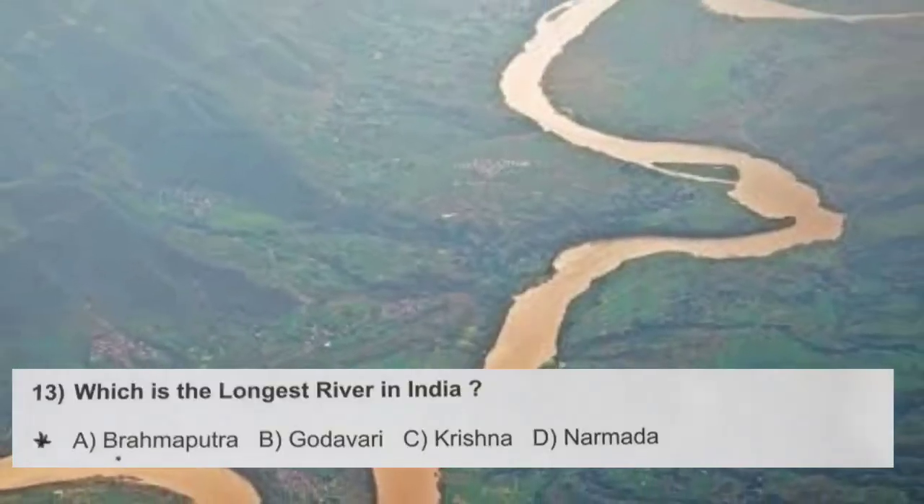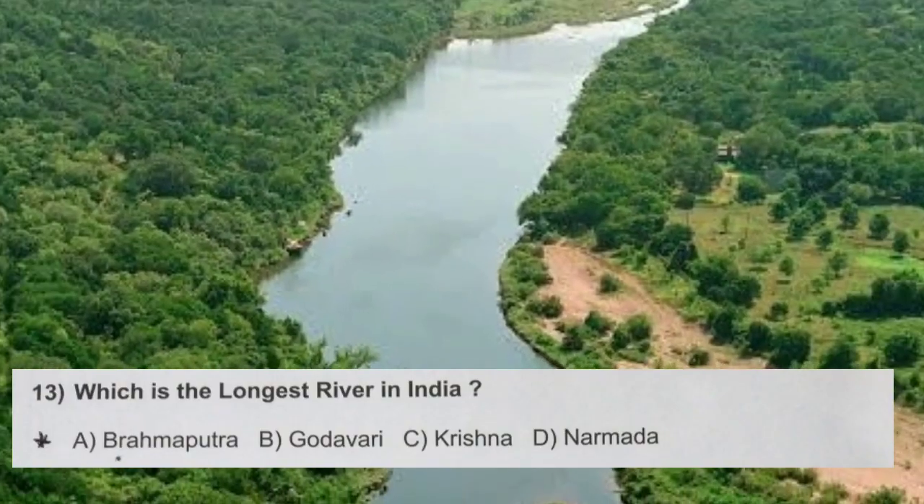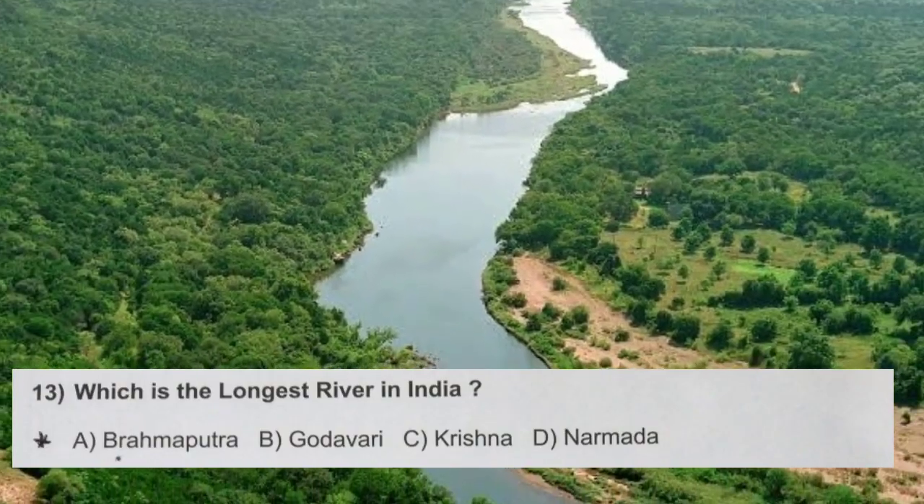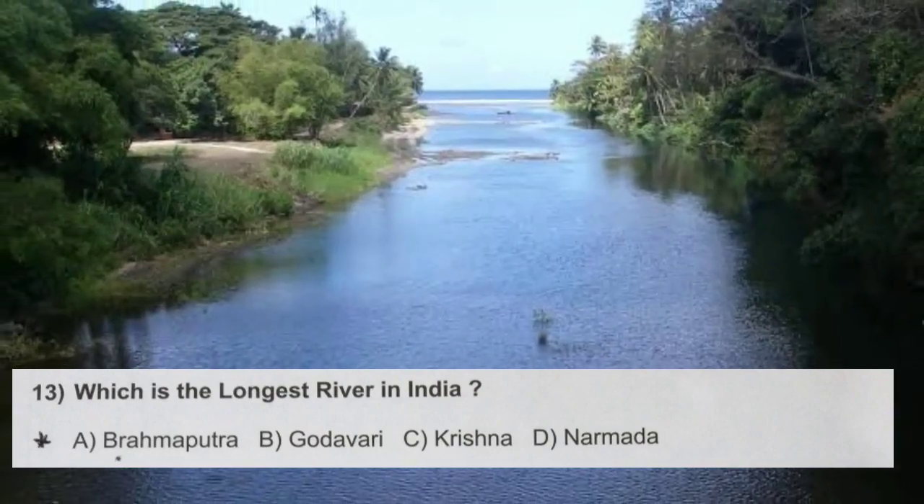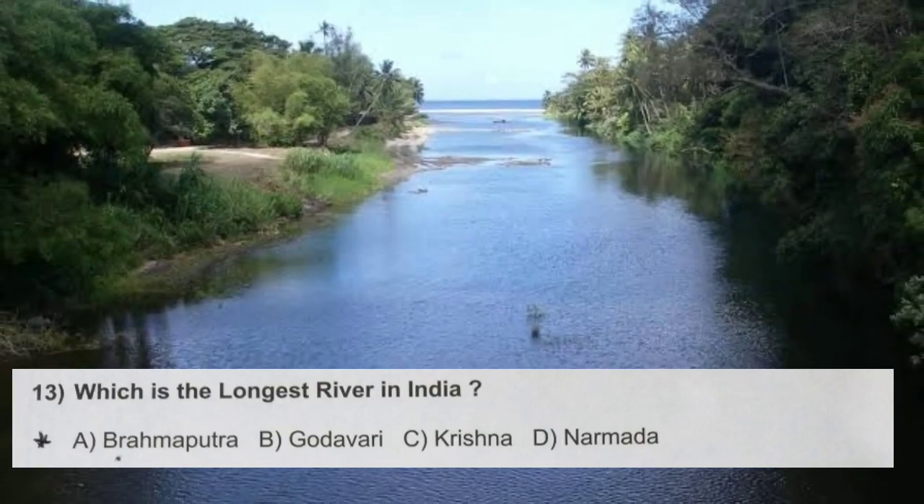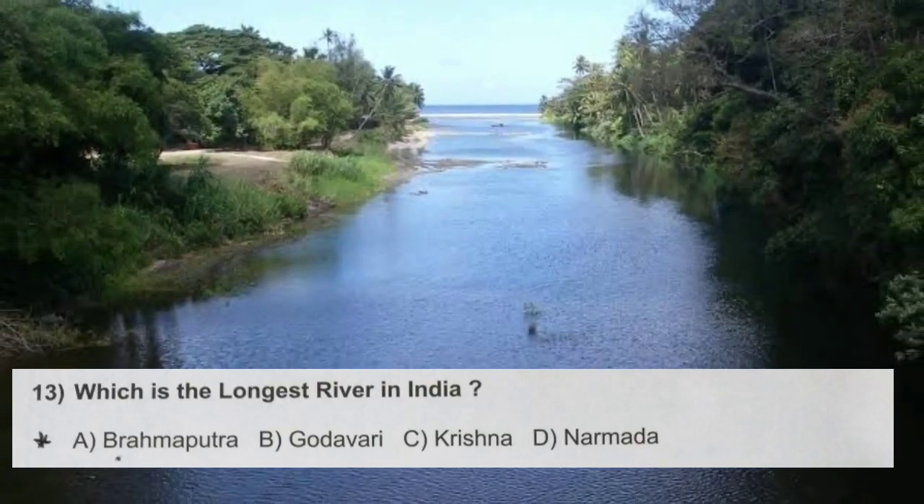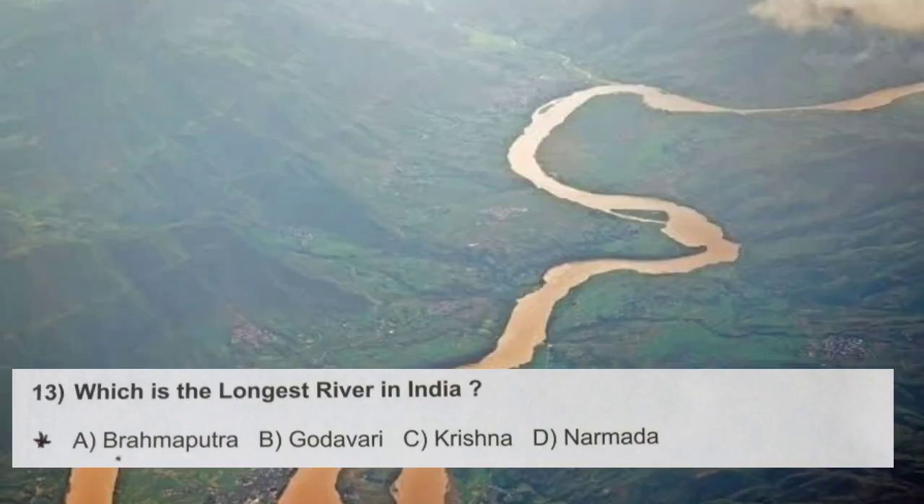Question number 13. Which is the longest river in India? Options are A. Brahmaputra, B. Godavari, C. Krishna, D. Narmada. When you are saying which is the longest river, you should name that particular river. Until that option is given, you can't use this kind of question. So the options are not given, that means they are asking among all of these which is the longest river. So that should be the right question, but let's see.